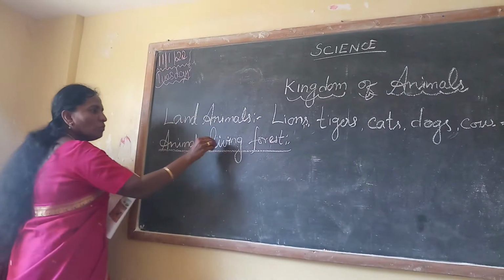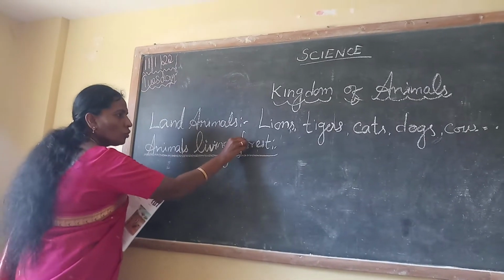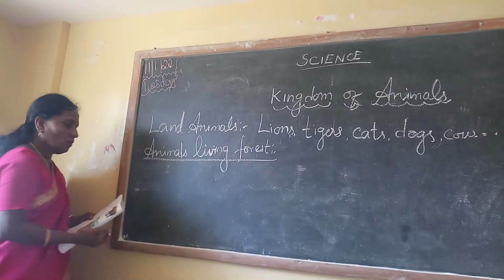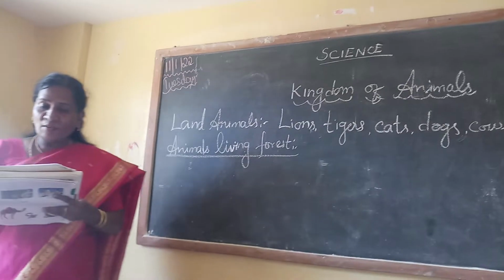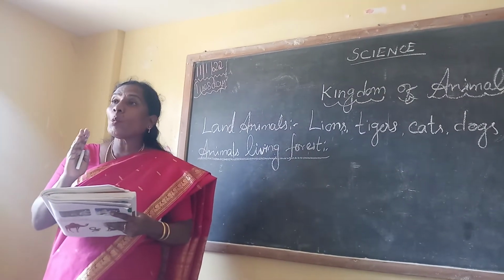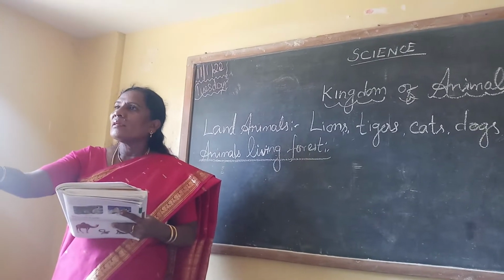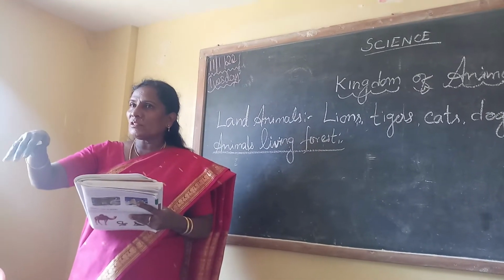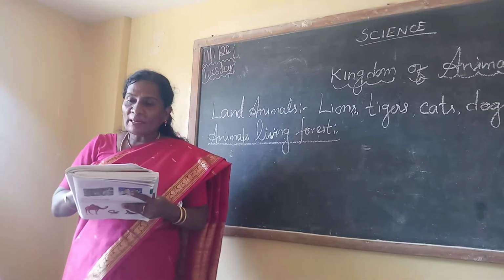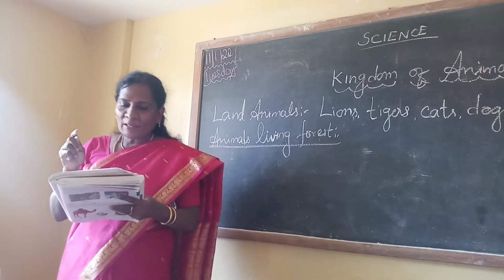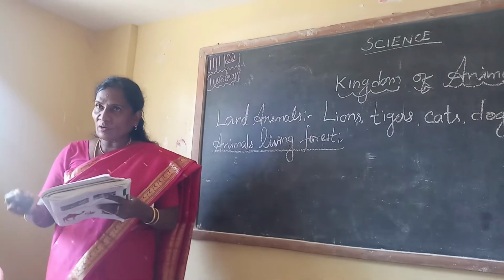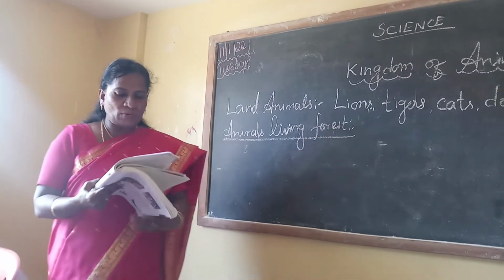Always remember, the letters should be joined on top. Understand? Animals that live in forest are called wild animals. Why is it called wild animals? It's eating the other animals. Wild, ferocious, right? Tigers, lions, hyenas, elephants, etc. Here we can write that one.